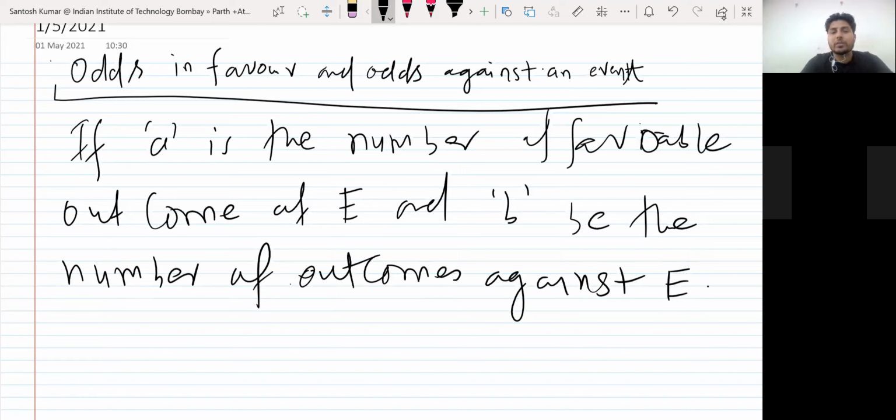Okay, so suppose you consider the case of throwing a die, so outcomes can be 1 to 6. So event E, suppose I say even number. So there are 3 even numbers and 3 odd numbers. So if event E is getting an even number, then 2, 4, 6 will be in favor of even, and the opposite of even is odd. So this will be against E. So if A is the number of favorable outcomes of E and B be the number of outcomes against E,